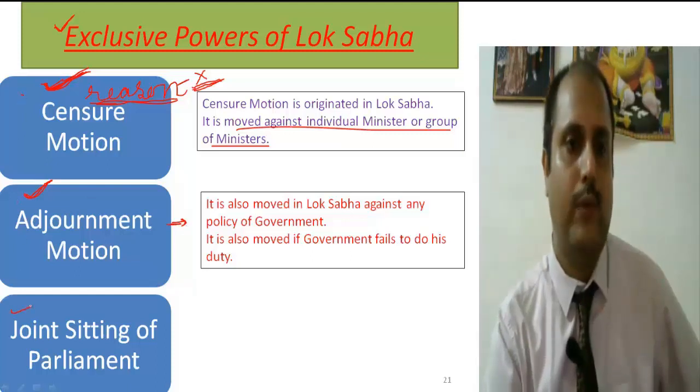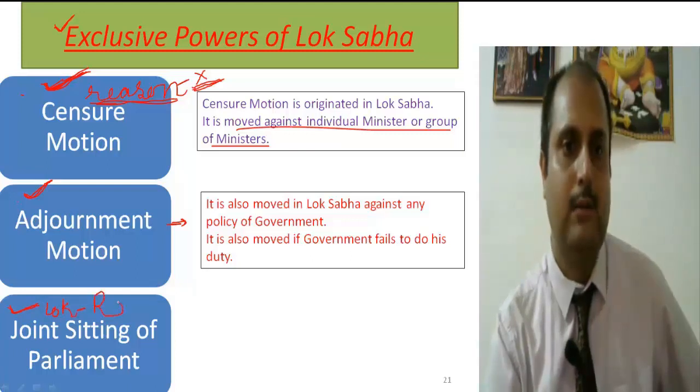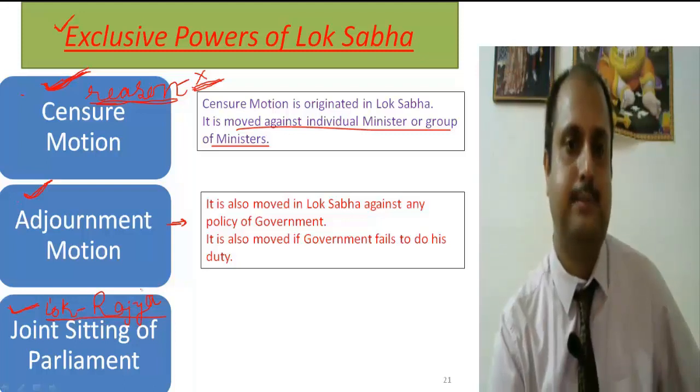Now next we are moving towards the joint sitting of the parliament. What is a joint sitting? Joint sitting means the time when the Lok Sabha and the Rajya Sabha sit together in the central hall of the parliament. Why is this joint sitting called? The joint sitting is called to remove the deadlock. It is a process to remove the deadlock to pass a bill.